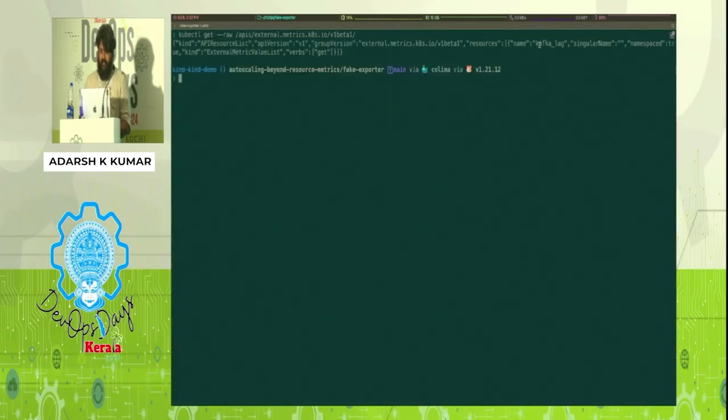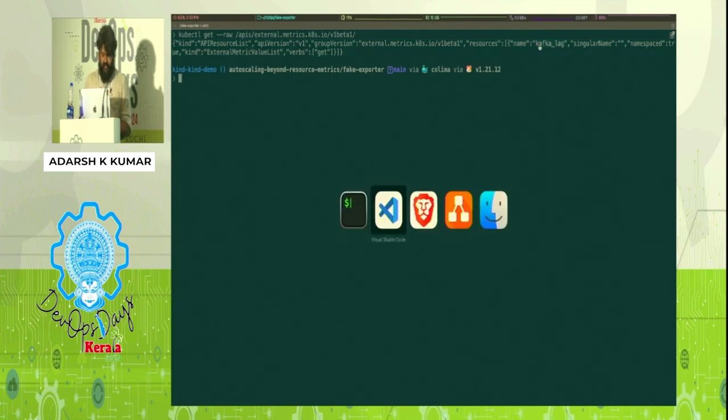Our custom metrics is already registered. So in a normal Kubernetes cluster, when you run this command, it will tell you it doesn't know what external metrics is, unless there is a provider for this external metric setup. So here, whatever Kafka lag based metric we have, we are able to see that, right?